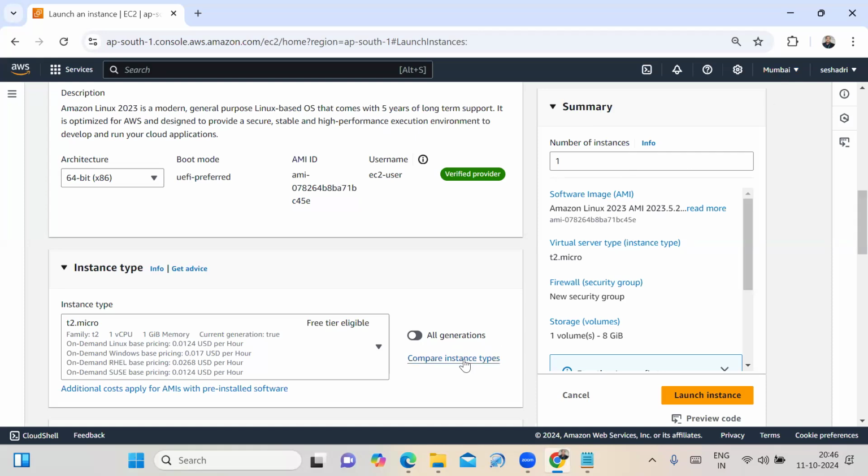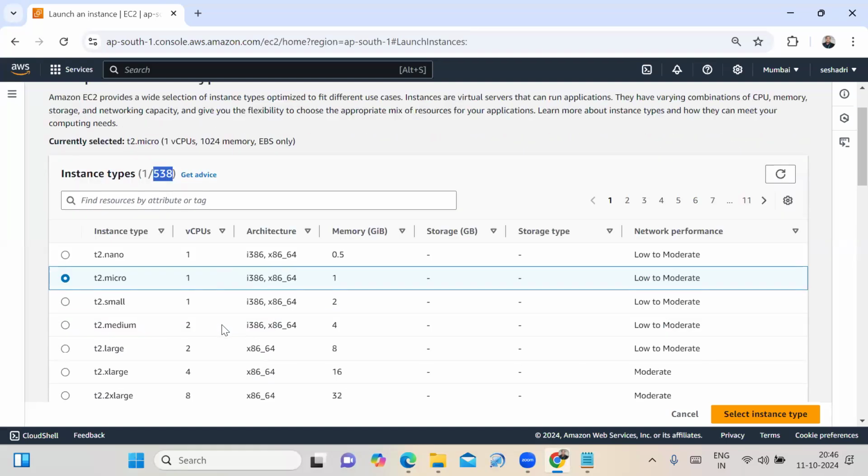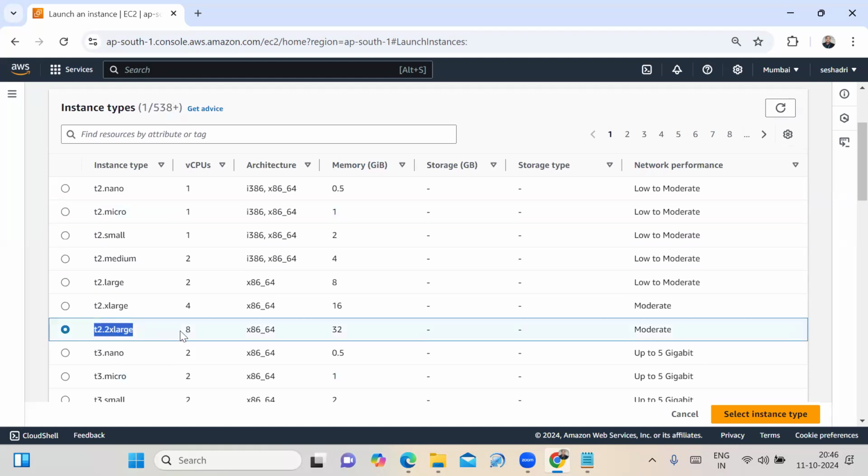If you click on compare instance types, click on here. See how many instance types are there? 538 instance types are there. As per your business needs, you need to select the instance type. Suppose if we are selecting T2.2xlarge, how many CPUs is it providing? 8 CPUs. How much memory is it providing? 32 GB. What is the network performance it is providing?